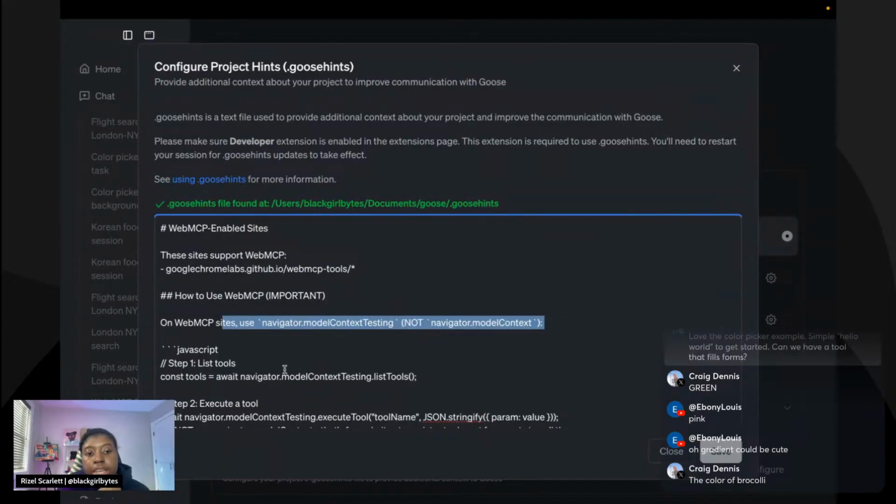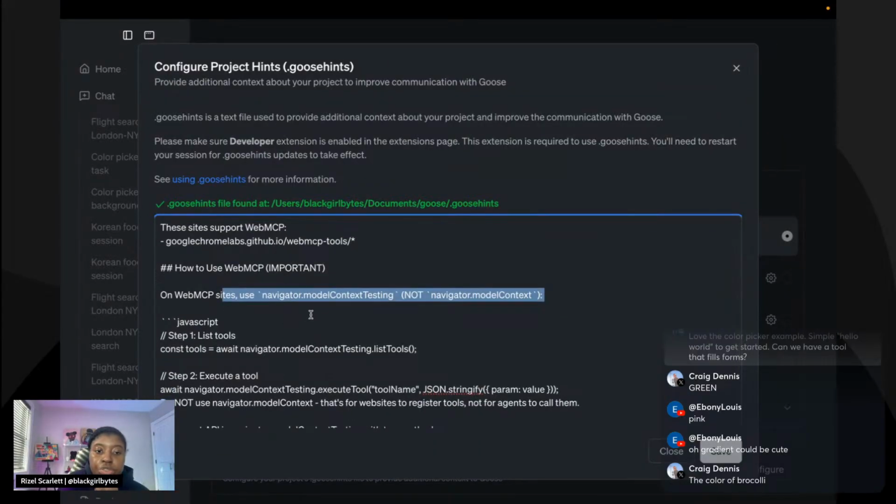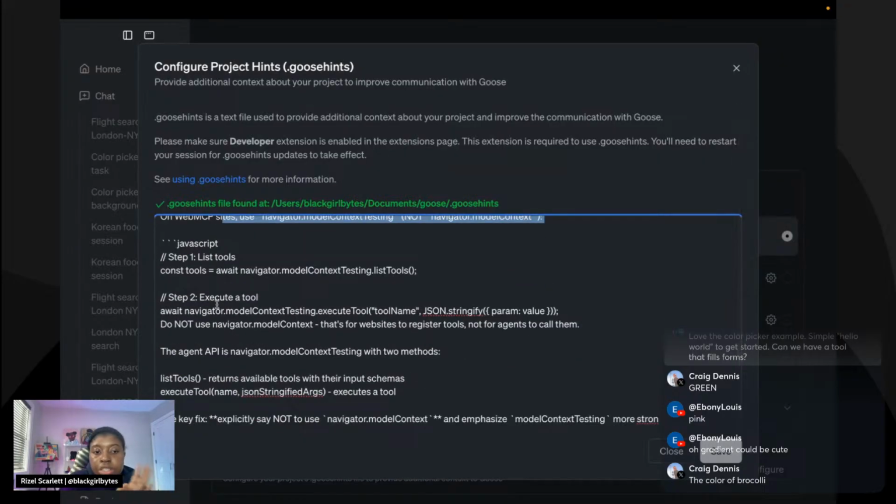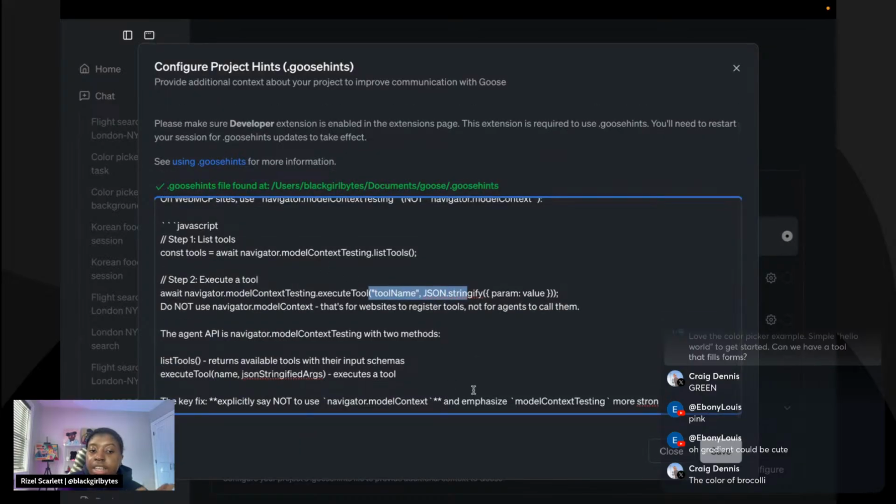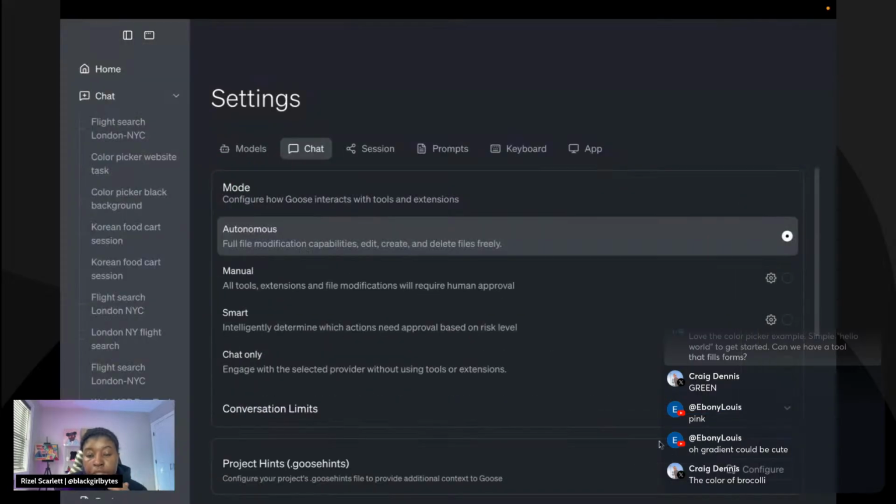And I told it, here's how to navigate to it, because it was struggling a little bit. Like, how do I find the tools that I need to find and all that? So I'm like, just do this, use this function to list the tools, use this function to be able to execute the tools, because that's the pattern that it uses. And then after that, you are good. So those are the few things that have to happen.